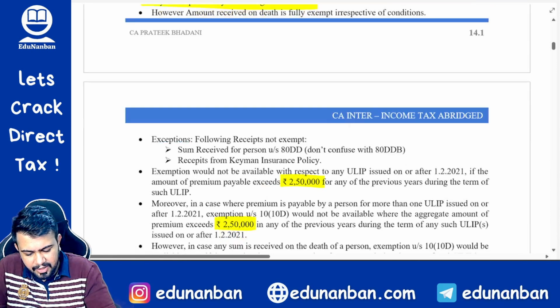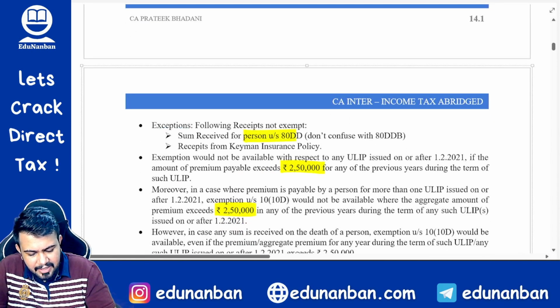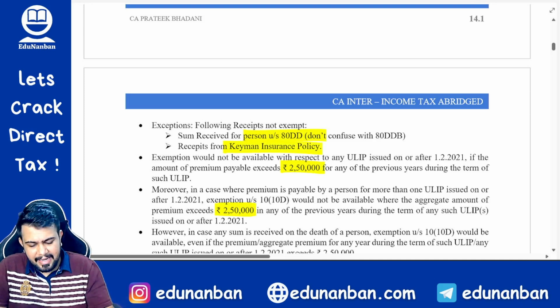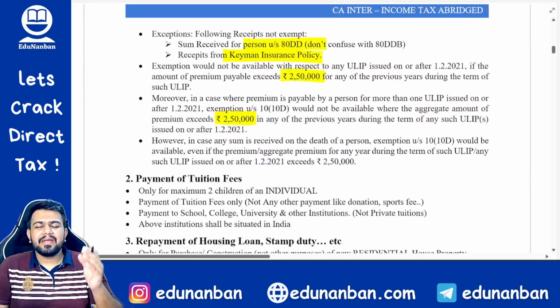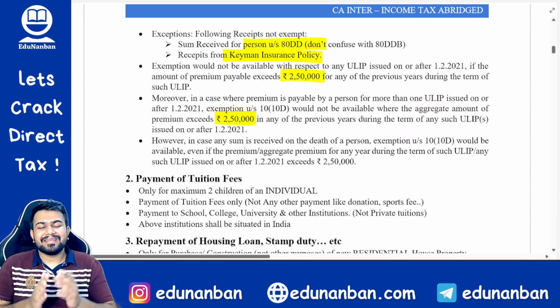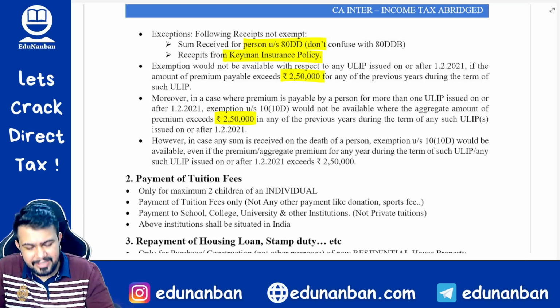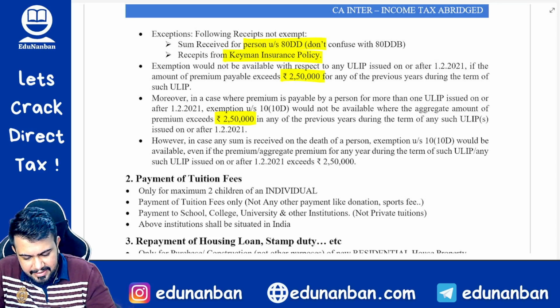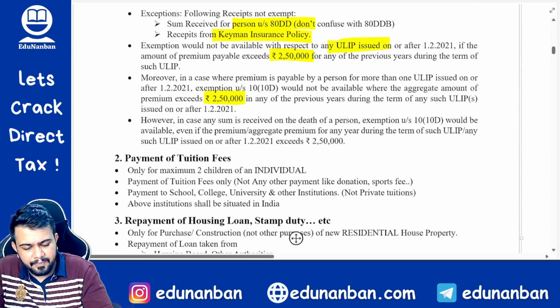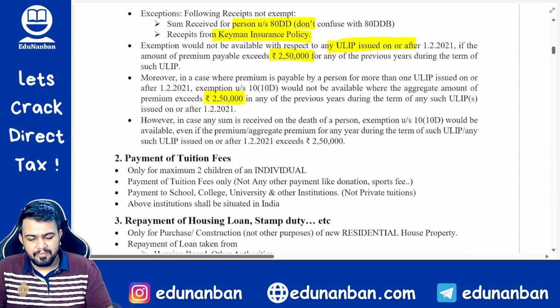This section will not apply to sum received by any person under 80DD and keyman insurance policy. Keyman insurance policy we had discussed already. It is taxable under 3 heads of income based on the situation. So it is not covered under 10(10D) exemption. Then there is ULIP, which we had already discussed before itself.